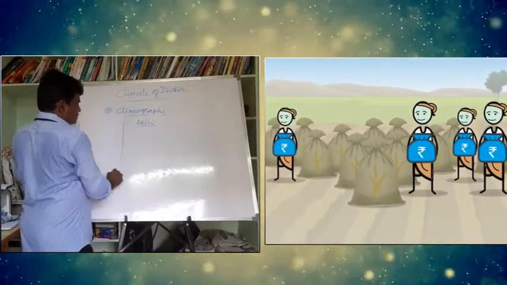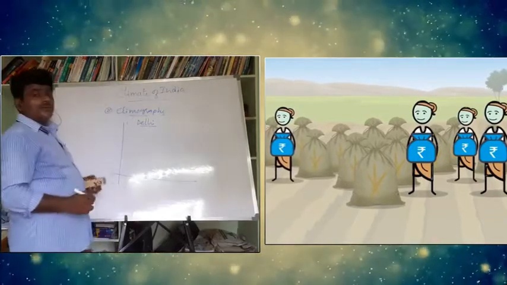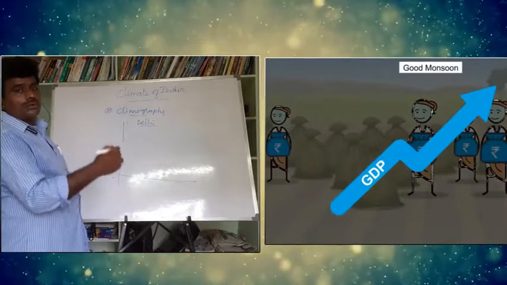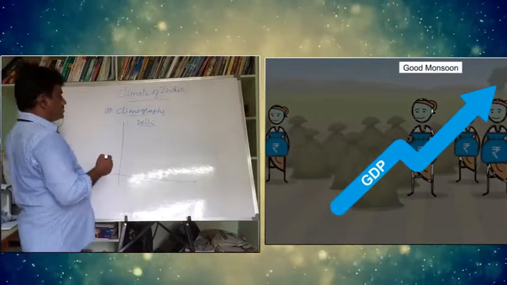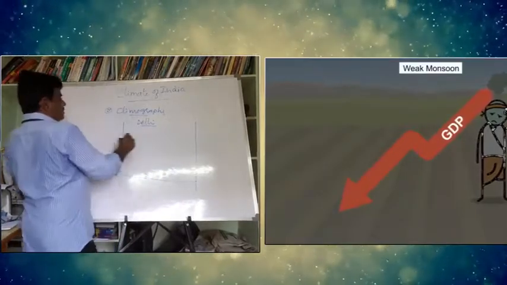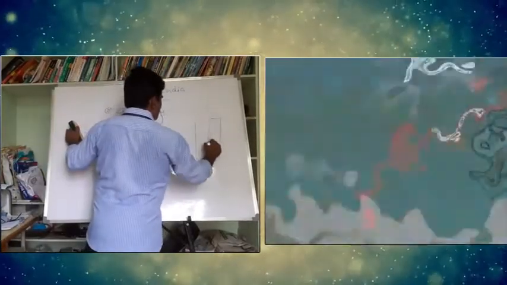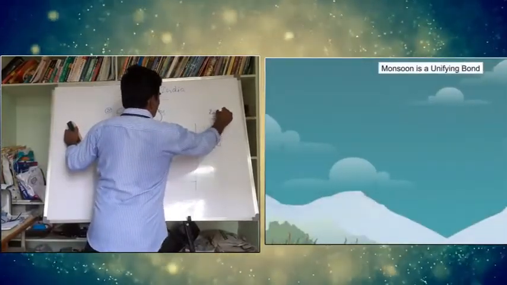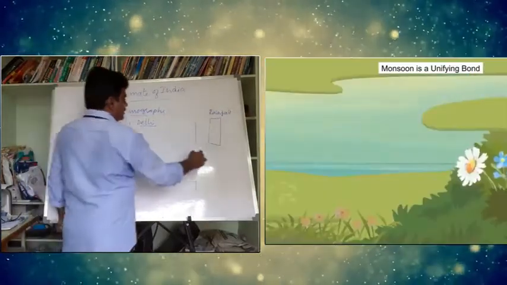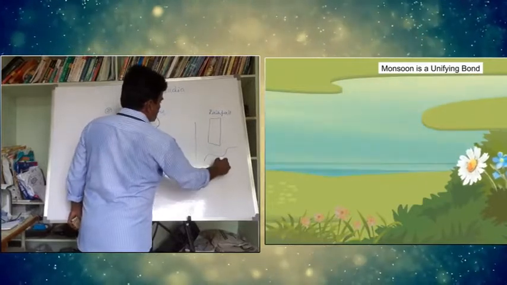So look at this, I am trying to draw a climograph. I will explain one climograph; the remaining climographs you can find in the textbook. Bar graphs can be taken as rainfall, and a line can be taken as temperature.